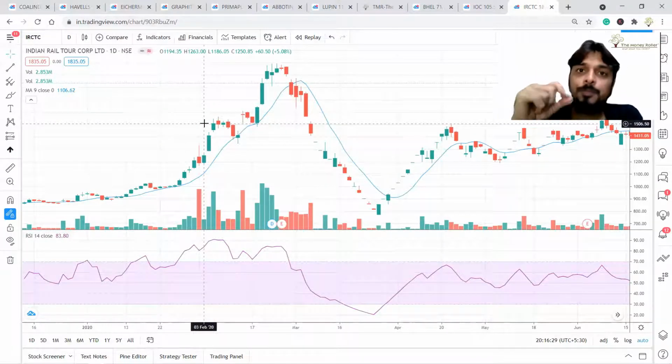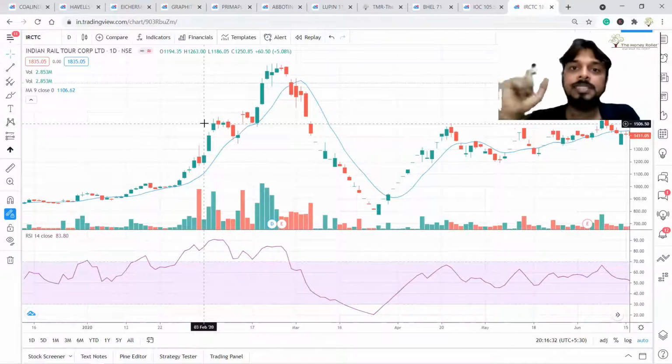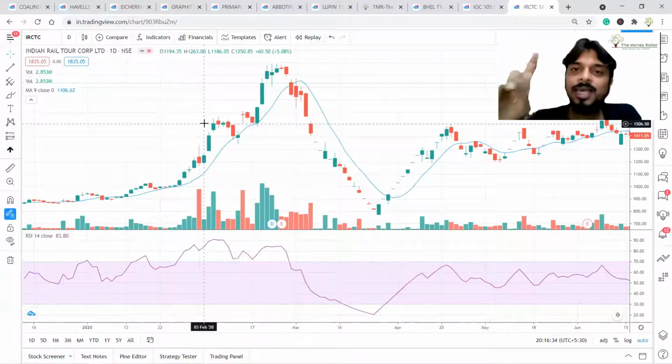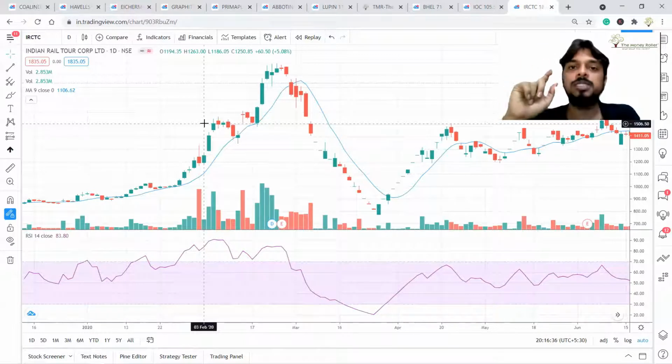Volume does not have price projection capabilities. Volume will not tell you the price projection. Where is the next move? Volume will not give you that answer. That is the first rule.